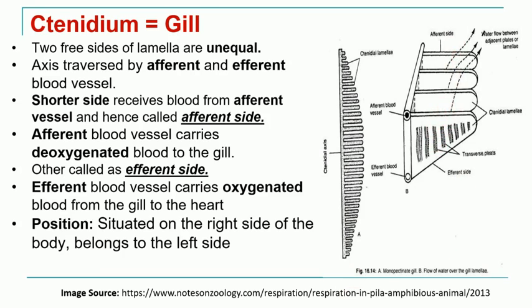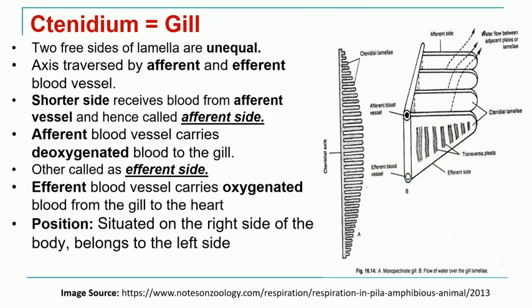Along with two surfaces, the surface is not even, but it bears many uneven surfaces. Those are called plates. There are many plates, which are called transverse plates, and these are the various junctions of the blood vessels.